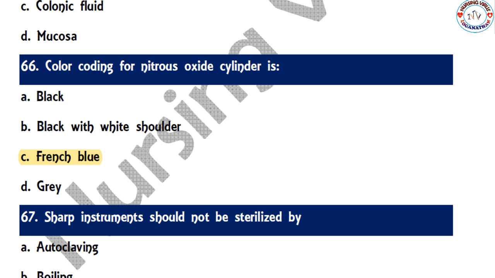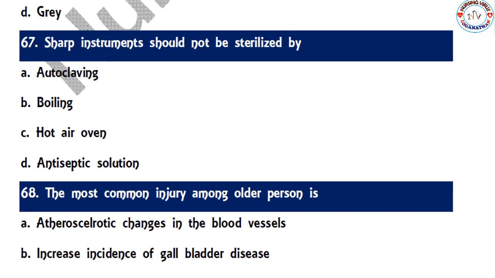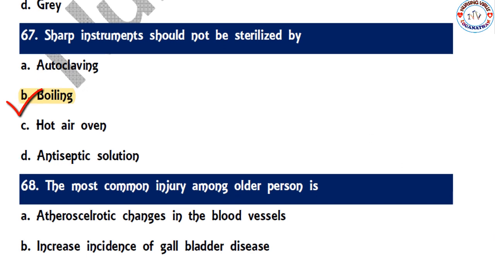So the next one, 67: a sharp instrument should not be sterilized by autoclaving, boiling, hot air oven, or antiseptic solution. The correct option is boiling. This is the method that should not be utilized for the sharp instrument sterilization process.